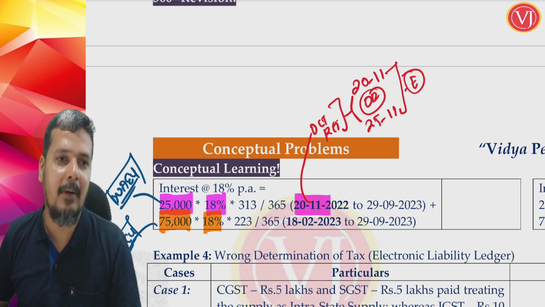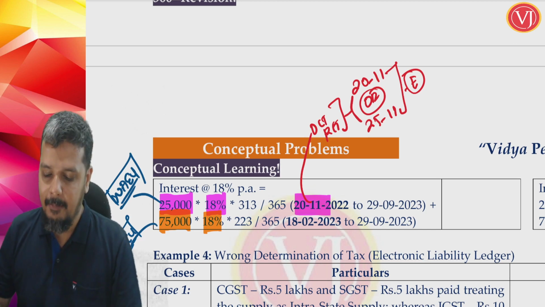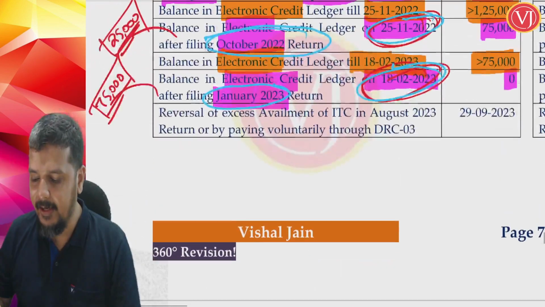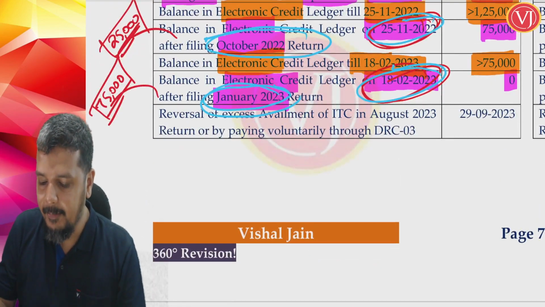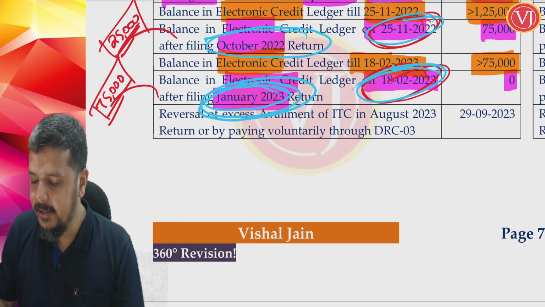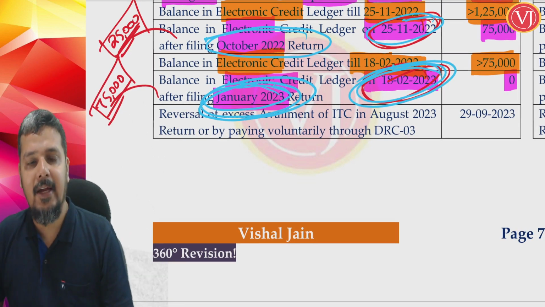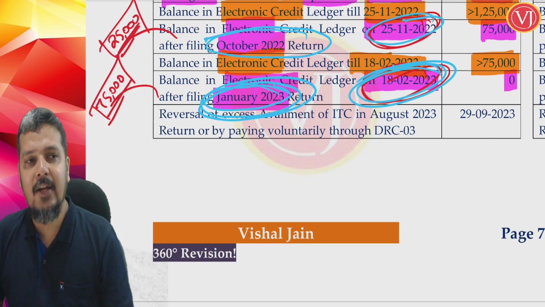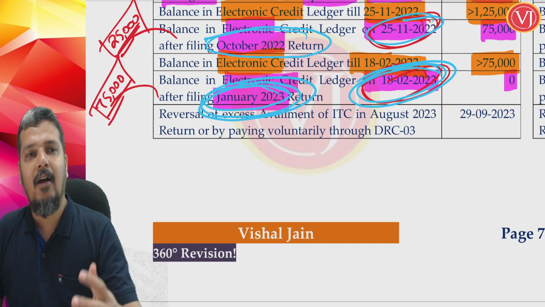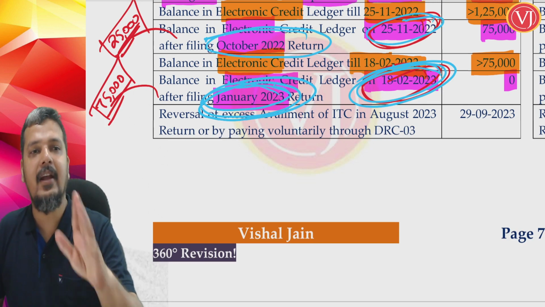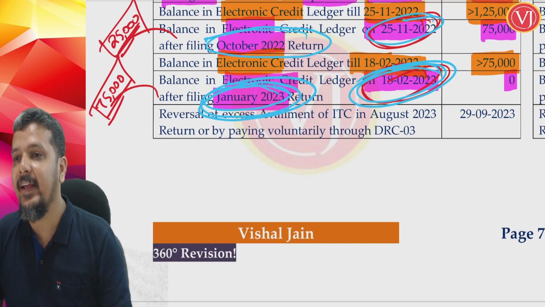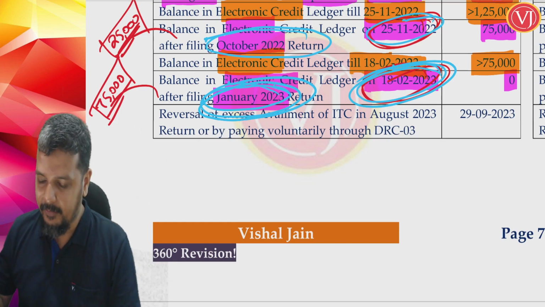Now take the second part. My 75,000 I have wrongly utilized when I filed my January return on 18th February. Only when I filed my January month return, I wrongly utilized 75,000.